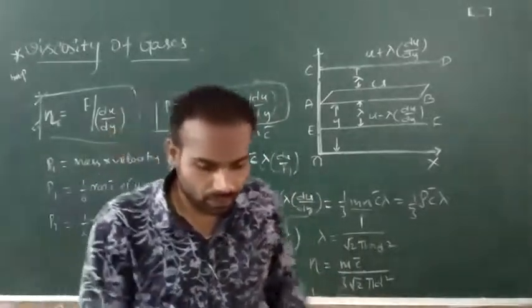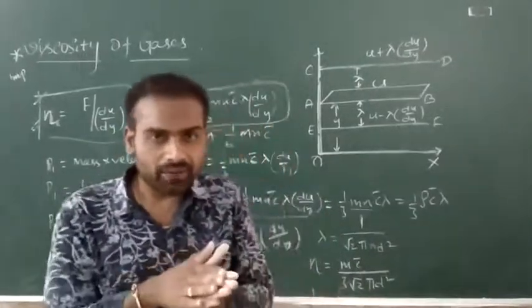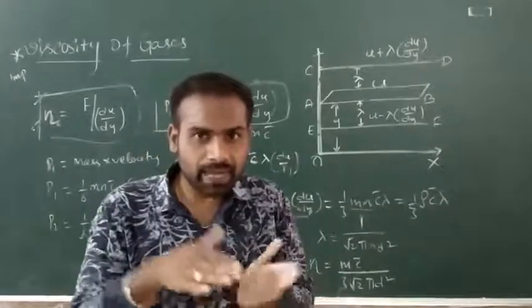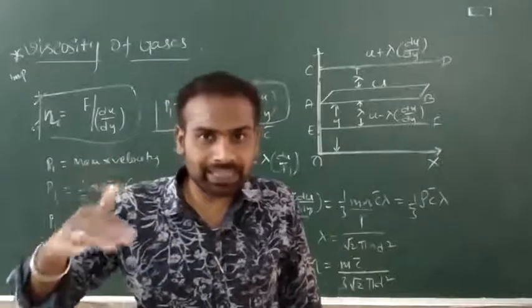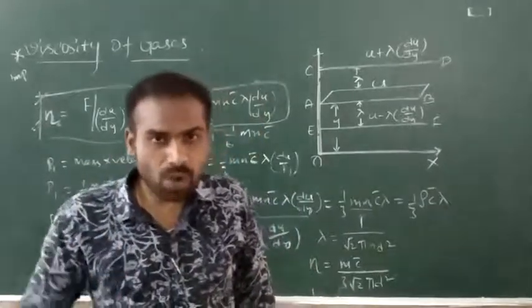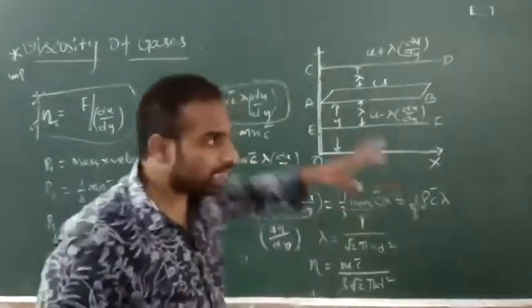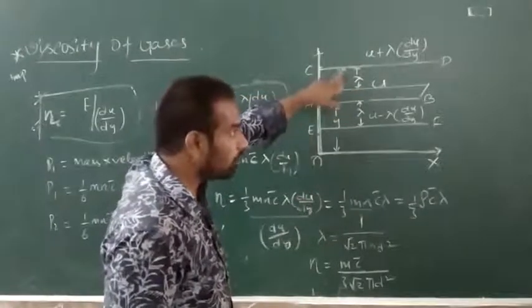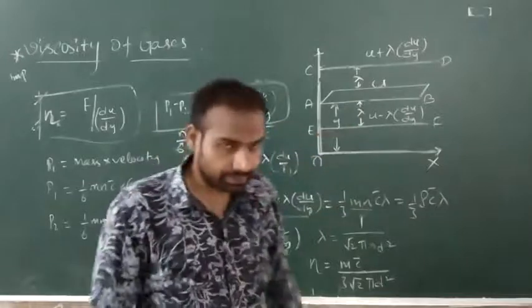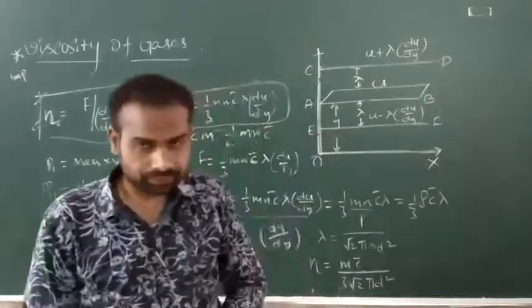So due to this, what happens? Some relative motion will occur in the layers. Nothing but the different layers will move with different velocities. Now actually what happens here? The layer which is moving with higher velocity will transfer momentum to the lower velocity layers. This will occur.